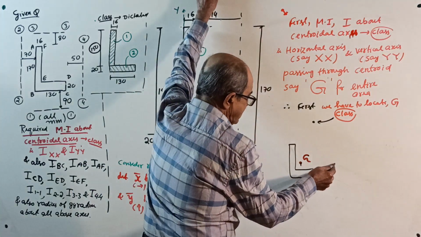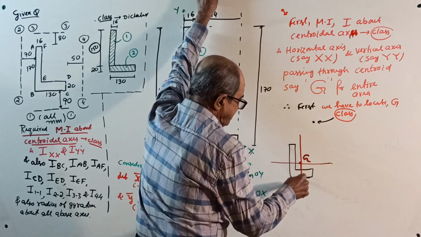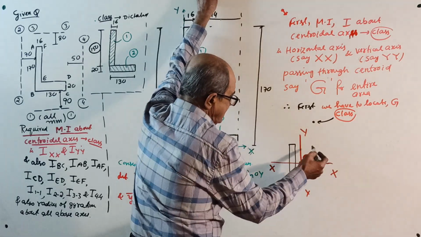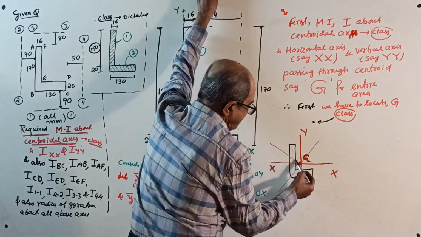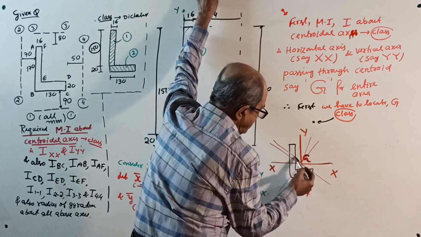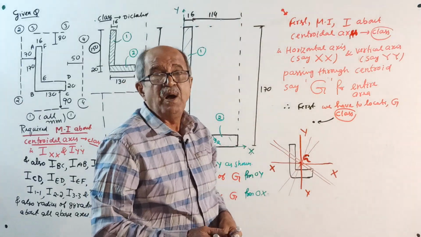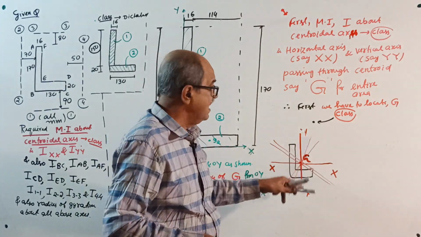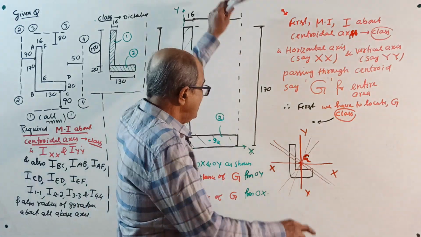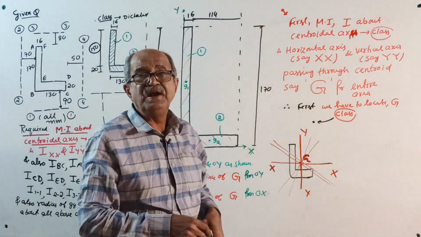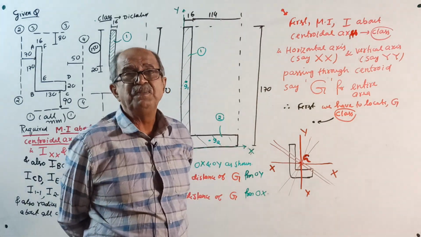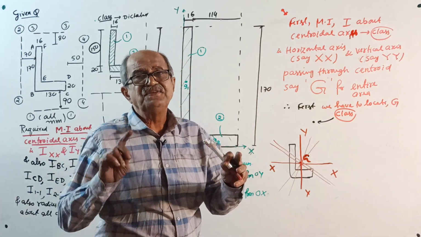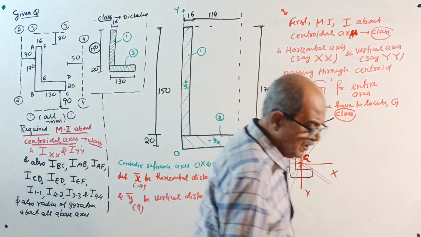See here. You can draw a horizontal axis, vertical axis. Usually you will call this XX, YY. And then, you can draw an axis this way, this way, this way. So many axes are there. Among all of them, XX and YY are the most important. But actually for angle, when you consider it as a column, XX and YY, even though they are centroidal axes, are not principal axes. There you require some UU and VV, that we will discuss in steel structures, not now. Right now we won't worry about it.